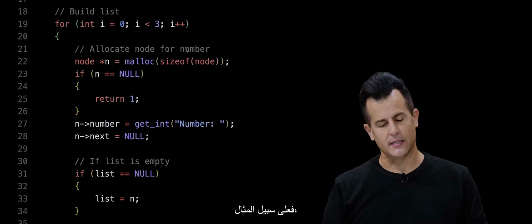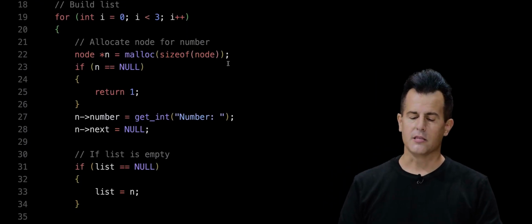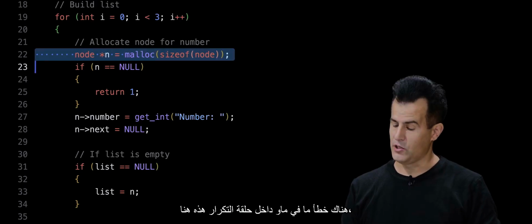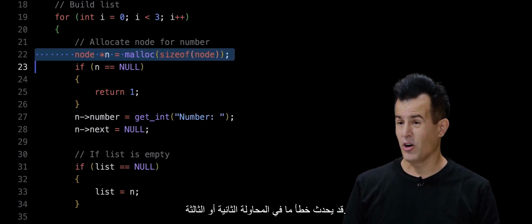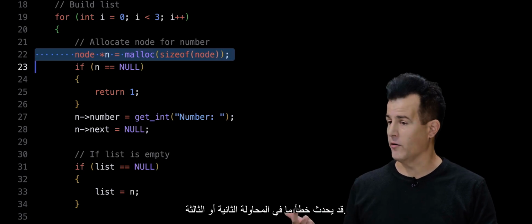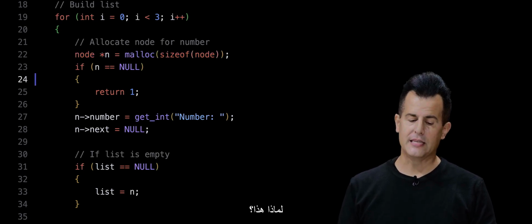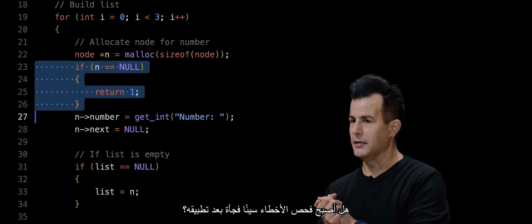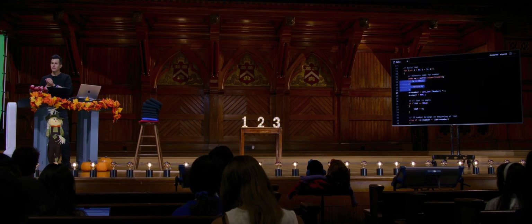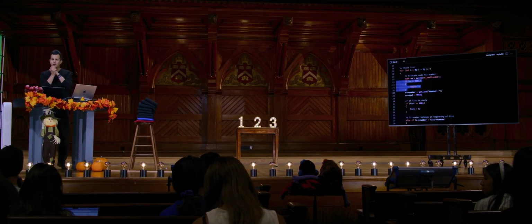So for instance, suppose that something goes wrong with malloc inside of this for loop here. And suppose that it's not your first iteration. Something goes wrong on maybe the second or the third iteration. Why is this error check suddenly bad as I've implemented it? Yeah, I didn't free the memory from the previous iteration.